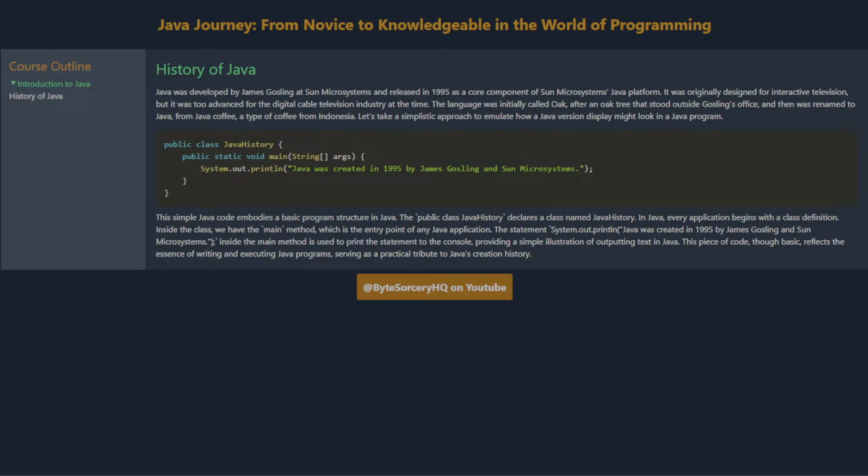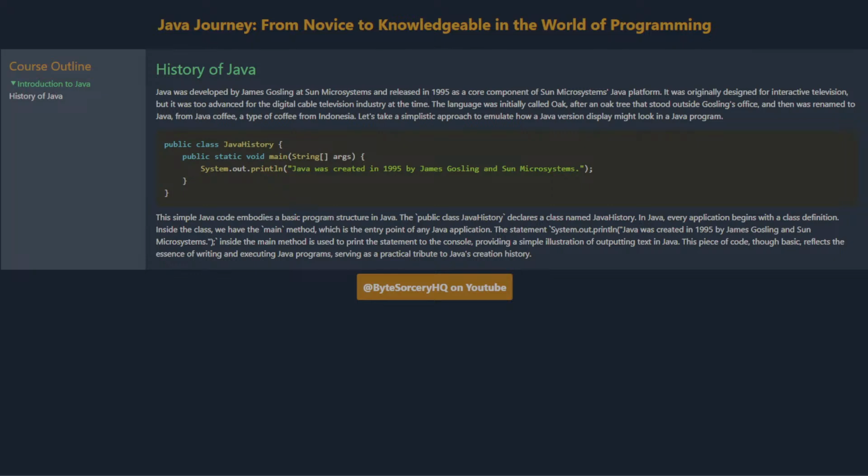Let's take a simplistic approach to emulate how a Java version display might look in a Java program. This simple Java code embodies a basic program structure in Java. The public class JavaHistory declares a class named JavaHistory. In Java, every application begins with a class definition. Inside the class, we have the main method, which is the entry point of any Java application.